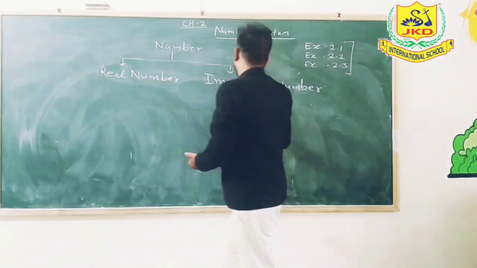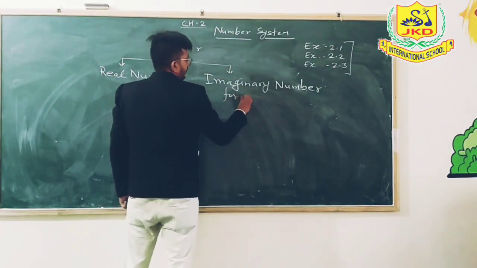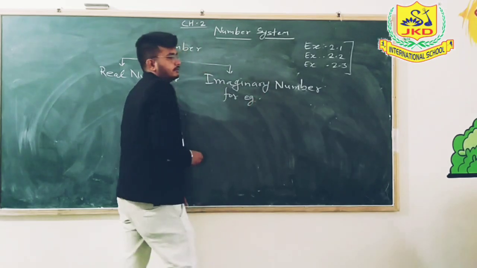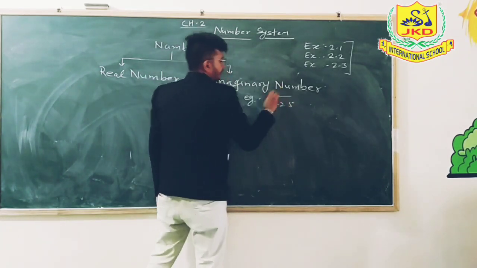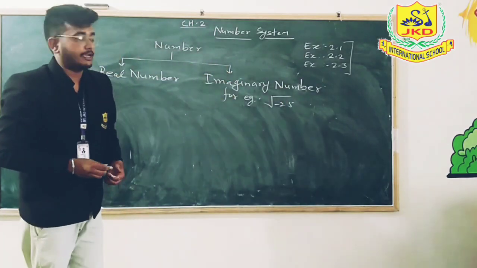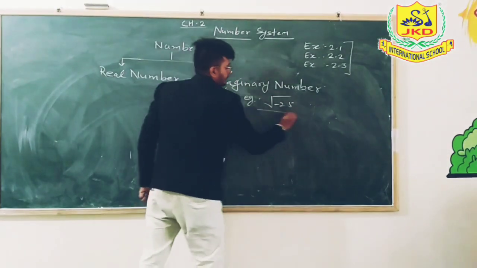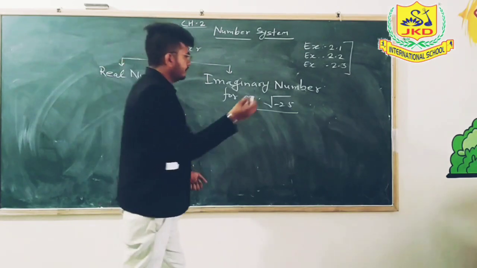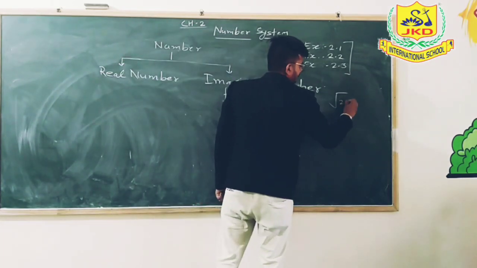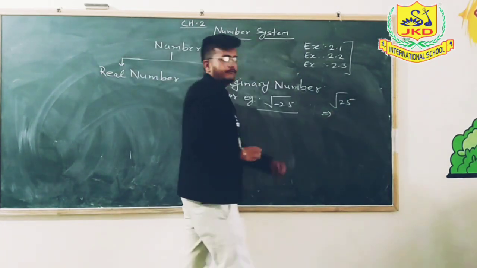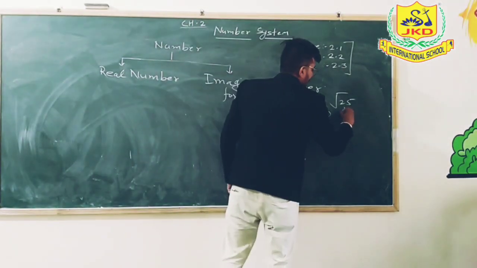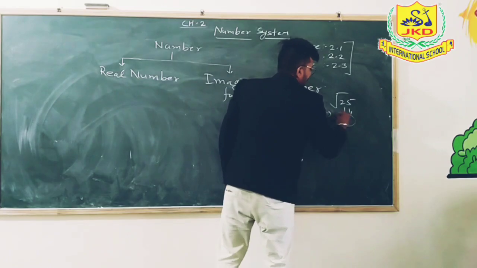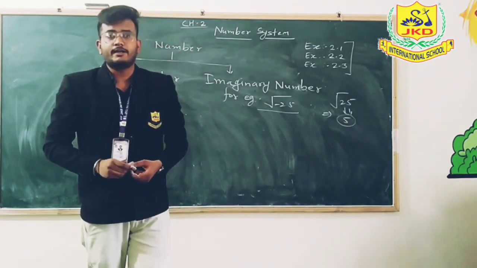For example of imaginary number, like any number 25 with negative sign is called imaginary number, because we know that if 25 is coming in positive sign, that means this will be 5, because square root of 25 is 5.